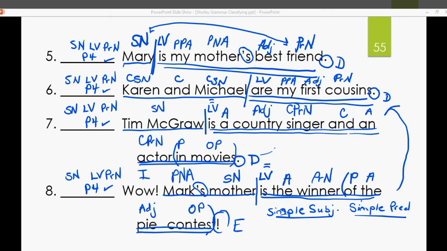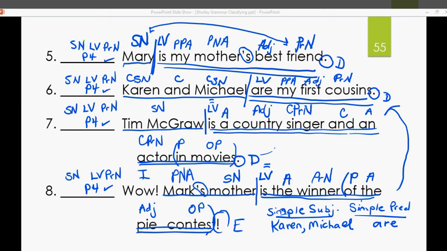What's the simple subject? Well, there's two, right? So it would be Karen, comma, Michael. And what's your simple predicate? What's the verb? It's just plain old are. That's it. Are. It's a linking verb. That's it. Okay? All right, I think that's our last sentence.